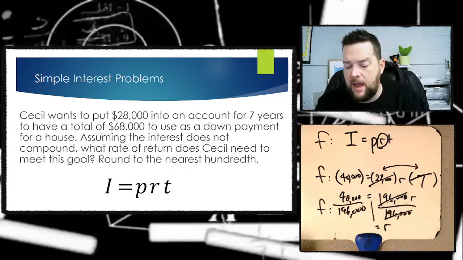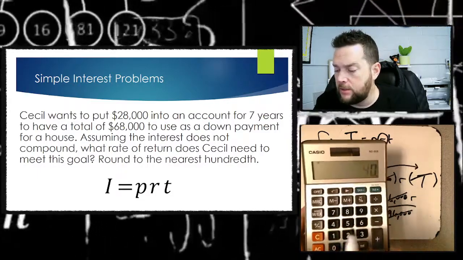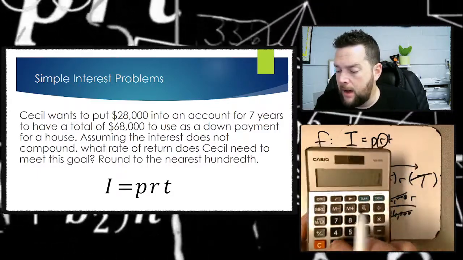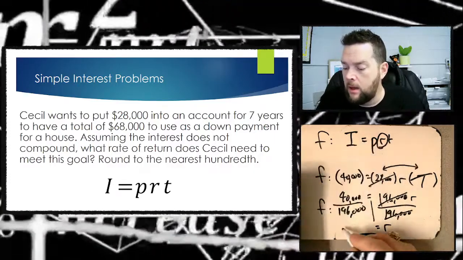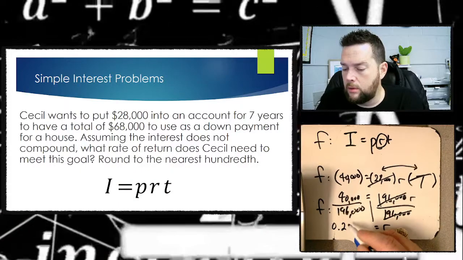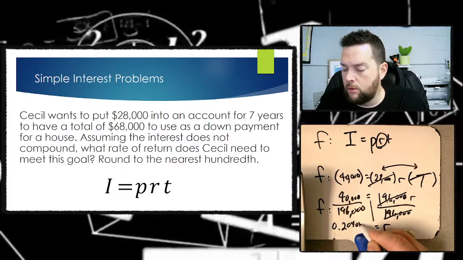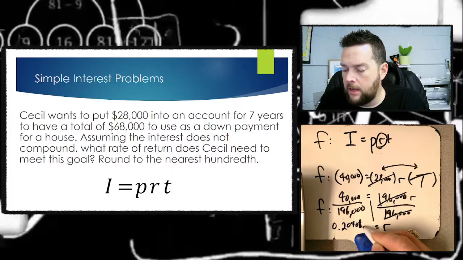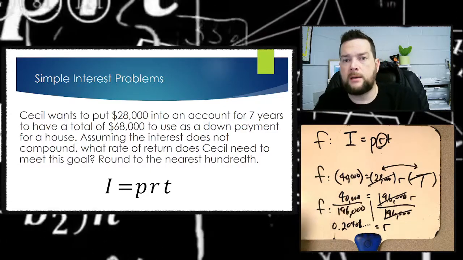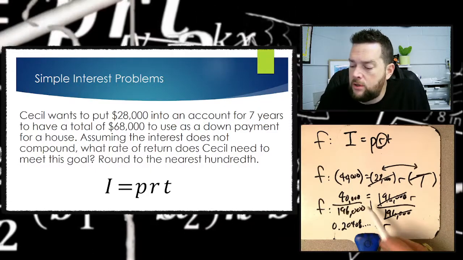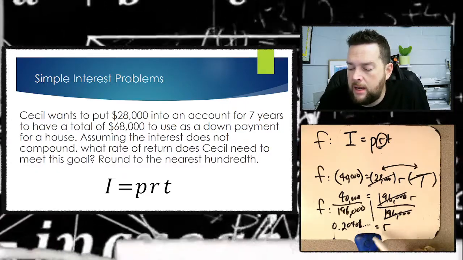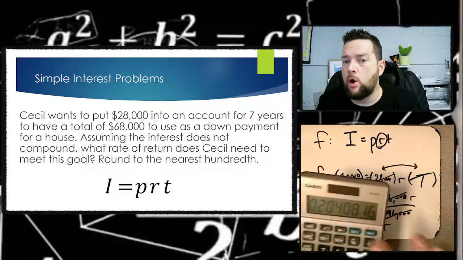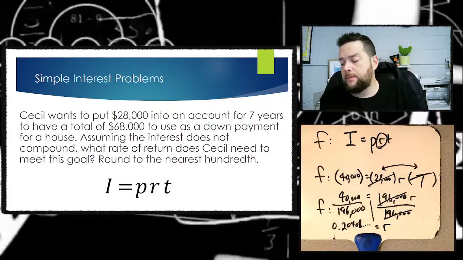So ultimately, I have 40,000 divided by 196,000, which is going to give me 0.20408, and it keeps on going, all right? Just like that. So when I do the division here, I have a rate that is 0.20408, and it just keeps going on, all right, forever, right?